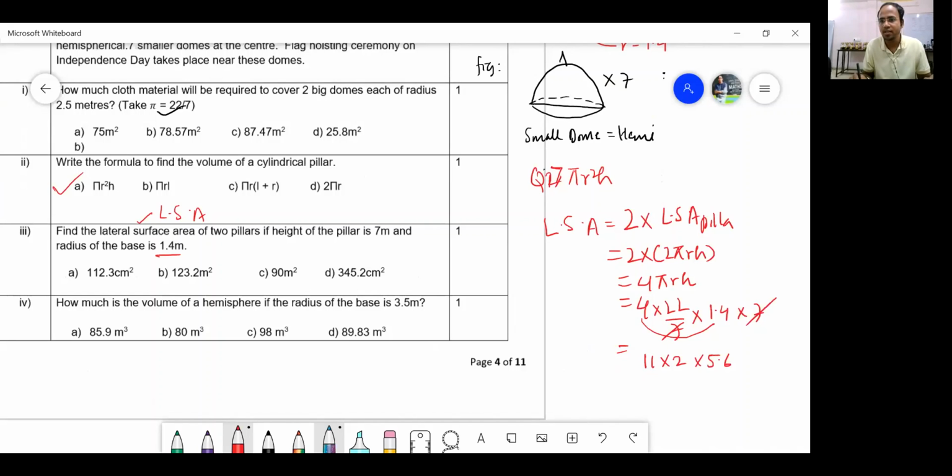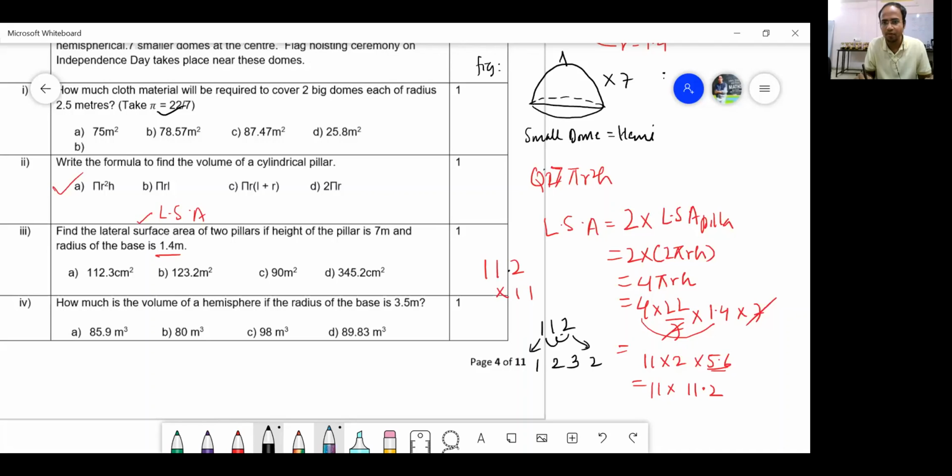Now the double of 5.6 is nothing but, what is 56 ka double? 11.2. Now any number which is multiplied by 11 will have such a beautiful Vedic mathematics in it. 11.2 can be thought of as 112. We write like this, 1 and here 2. 1 plus 2 is 3.